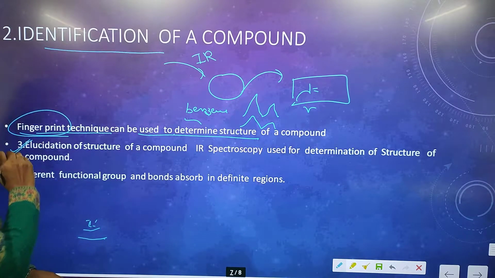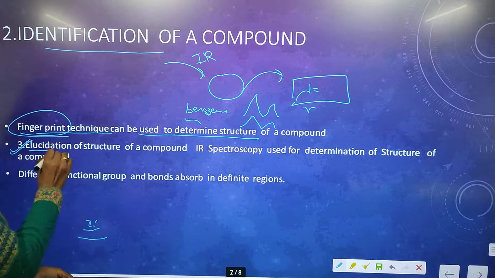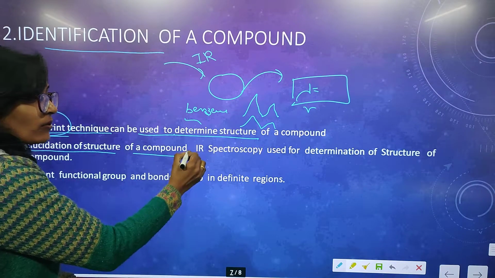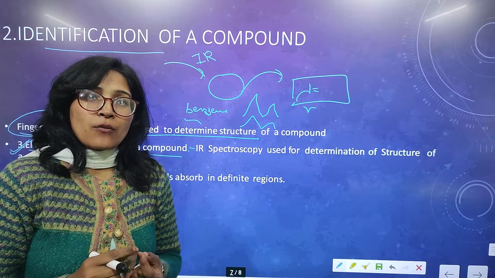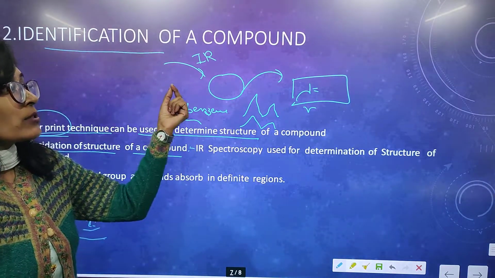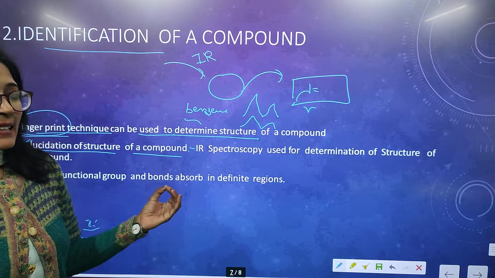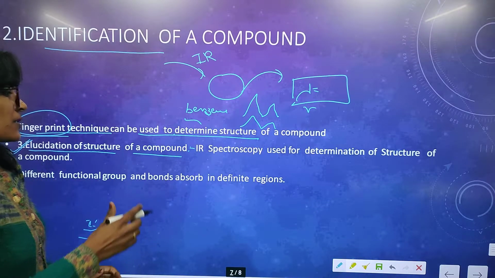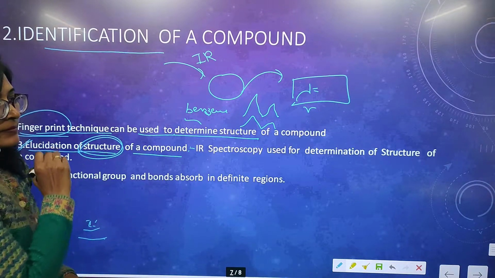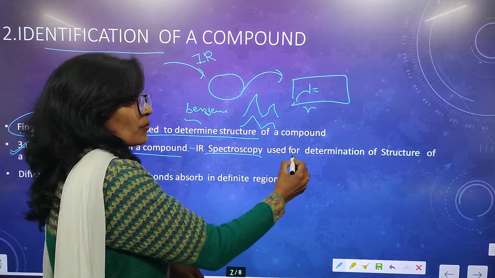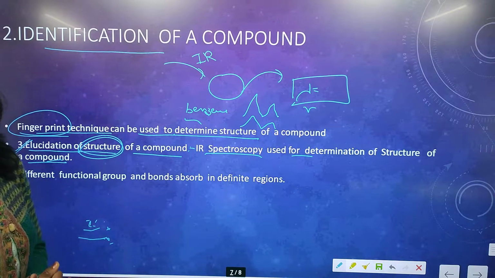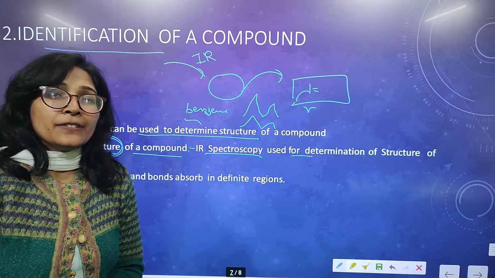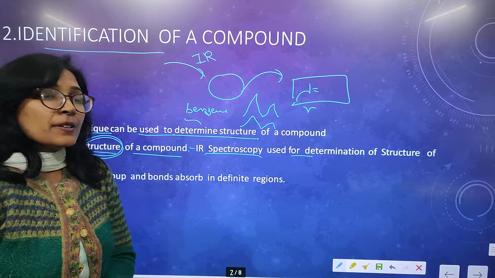Let's come to the third application, that is the elucidation of the structure of a compound. First, we talked about the force constant, second about identification, and third is structure. IR spectroscopy is used to determine the structure of a compound, because a compound has different functional groups and different bonds.